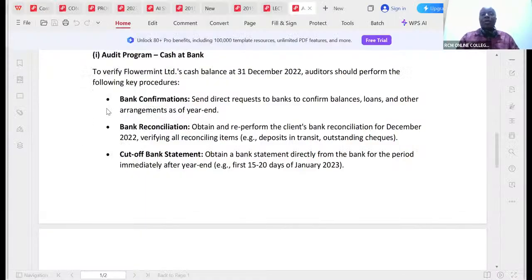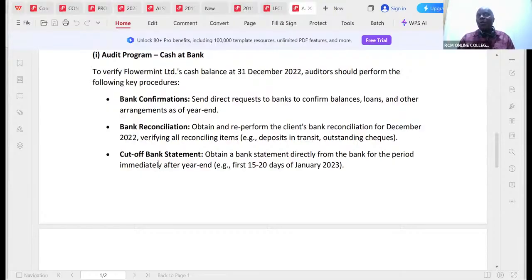Confirmations, check, review. That's the language I would want you to be mentioning there. So to verify Flower Mint's Limited's cash balance as at 31st December 2022, the auditor should perform the following key procedures. Bank confirmations: send direct requests to banks to confirm balances, loans, and other arrangements as of year end. Bank reconciliation: obtain and reperform the client's bank reconciliations for December, just 1 month. Remember, it's about sampling. We don't do it for the whole year. For December 2022, verify all reconciling items.